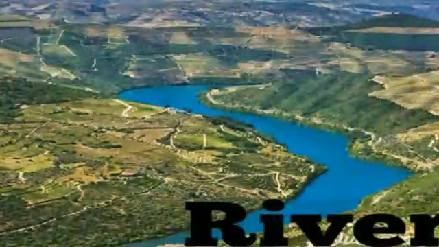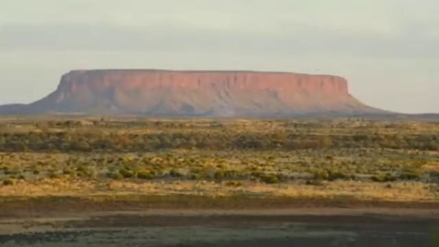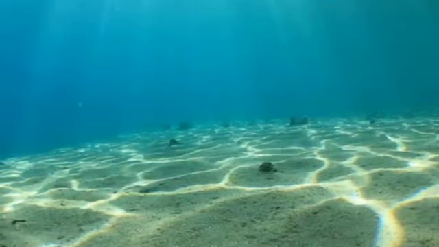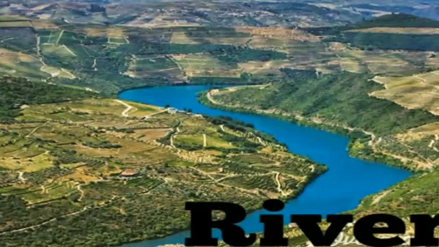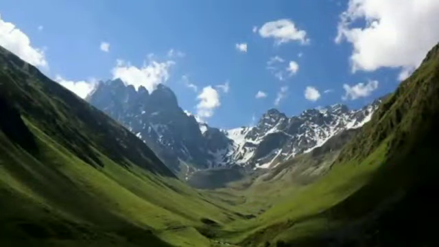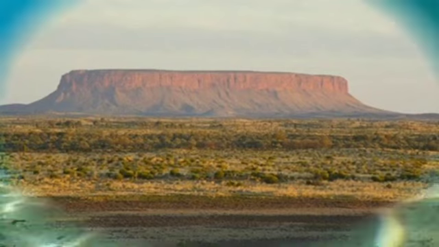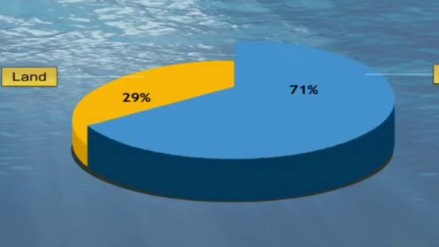We have seen various landforms. Now when we talk about these various landforms, we know that they are not even. So we have mountains, we have valleys, we have hills, we have other things, we have small islands which have come up. So the land is also not equal. And we also know that the proportion of water and land is uneven on the earth. Around 71% of the surface is covered by water. The relief of the ocean floor is decided by the depth from the sea level and the shape of the land there.